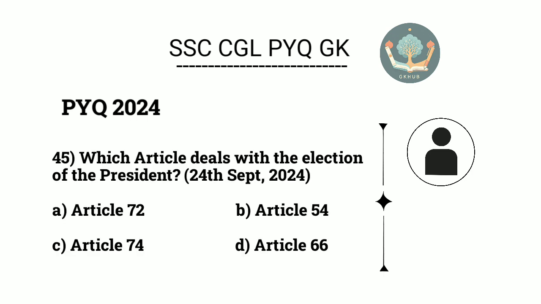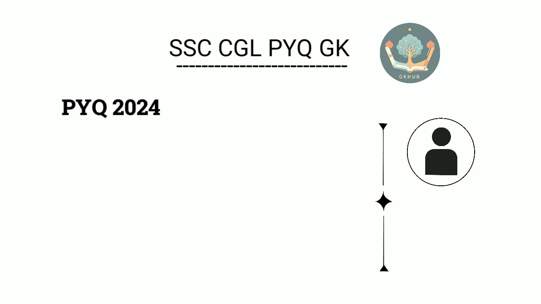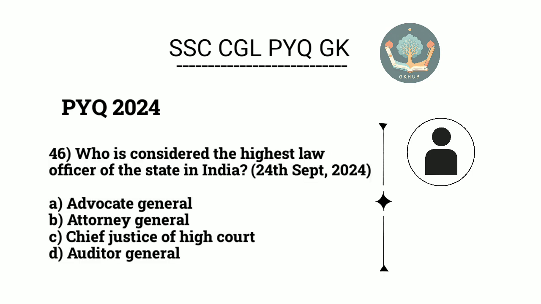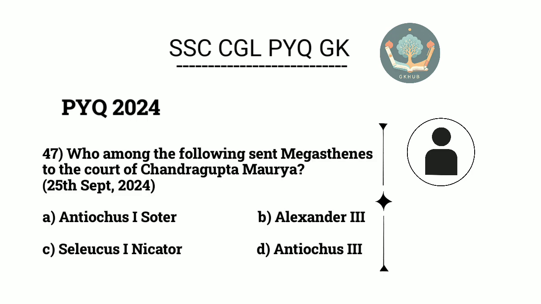45. Which article deals with the election of the president? B. Article 54. 46. Who is considered the highest law officer of the state in India? A. Advocate General. 47.